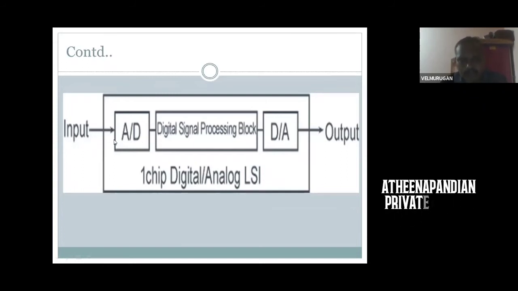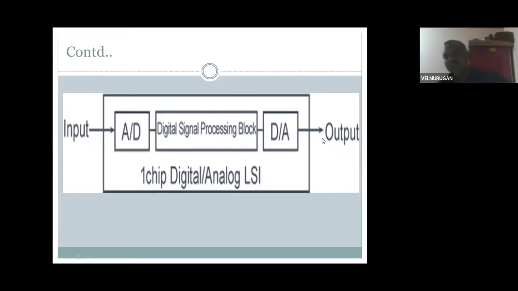If you give an analog input, it is converted in computer processing, and then you get an analog output. You give input and output as analog signals, but within the particular system it is digitalized. That is very important.